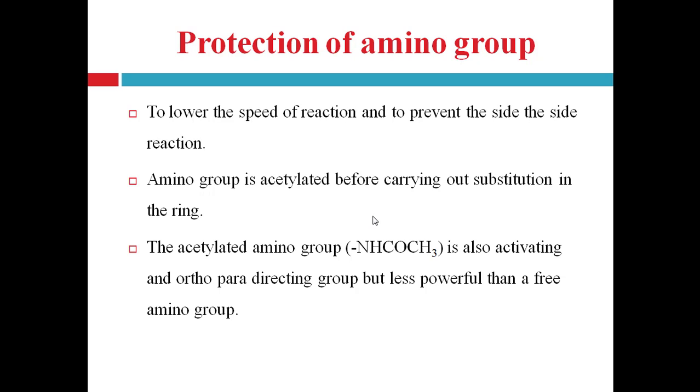The acylated amino group is also an activating ortho-para directing group, but less powerful than a free amino group. So when we require only para-substituted product also, we can use this protection of amino group, right?